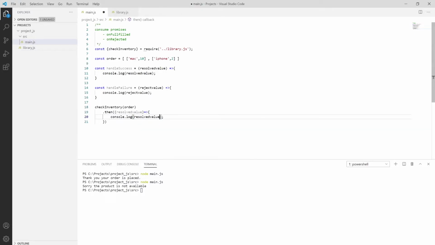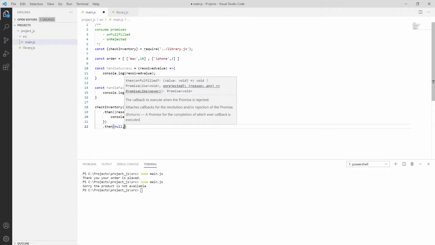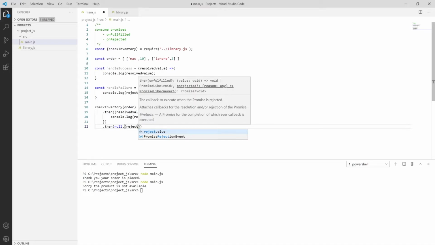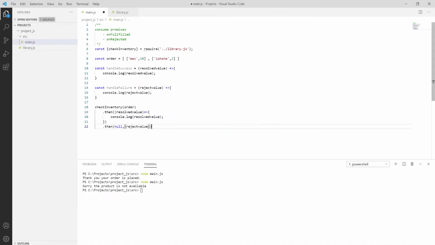So we have resolve value over here, and we can also use the .then operator, passing the first parameter as null and only passing the second parameter, which is the reject value, or say as a reject handler.